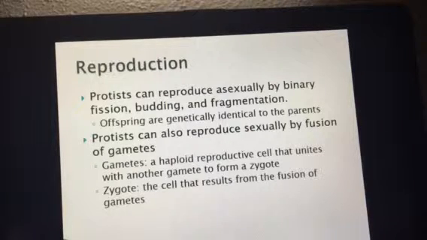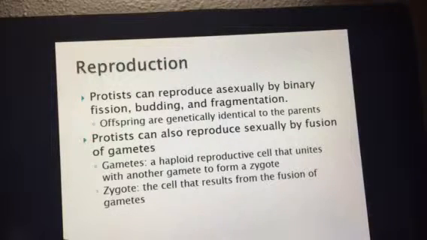Okay, so reproduction for the kingdom Protista. They can reproduce either asexually or sexually. Now remember, there are 4 different types of asexual reproduction: binary fission, budding, fragmentation, and parthenogenesis. However, we typically don't see parthenogenesis occur within this group.